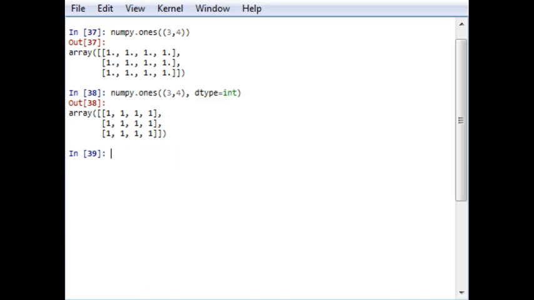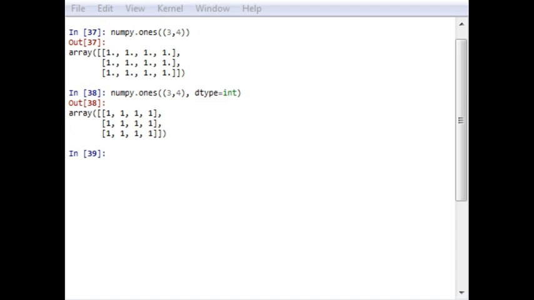So let's move further. It is interesting to observe that complex number is equivalent to 1 in mathematics, but the data type determines the way in which the data will be stored in the computer memory, as well as how it will be operated on using operators. So it should be used judiciously whenever you are using a complex value for a ones type of array.